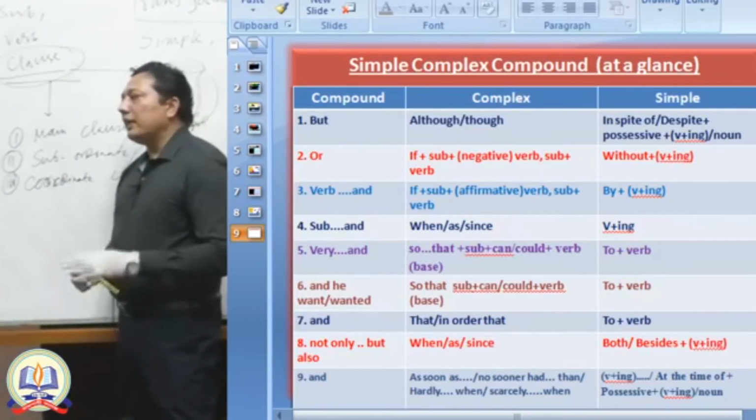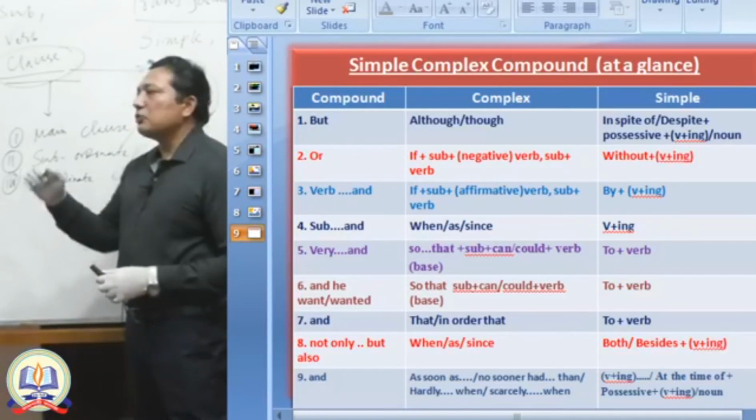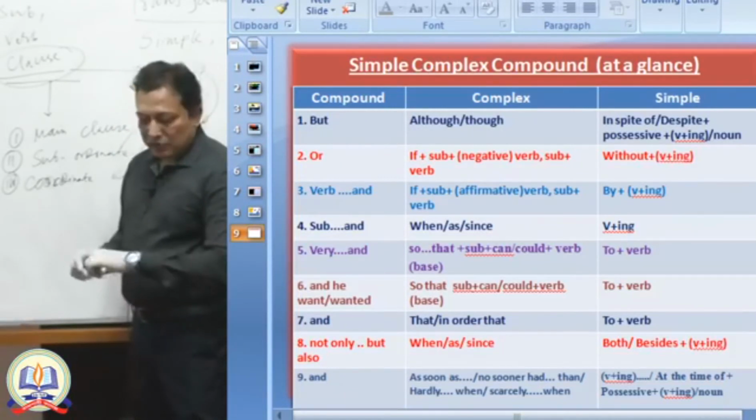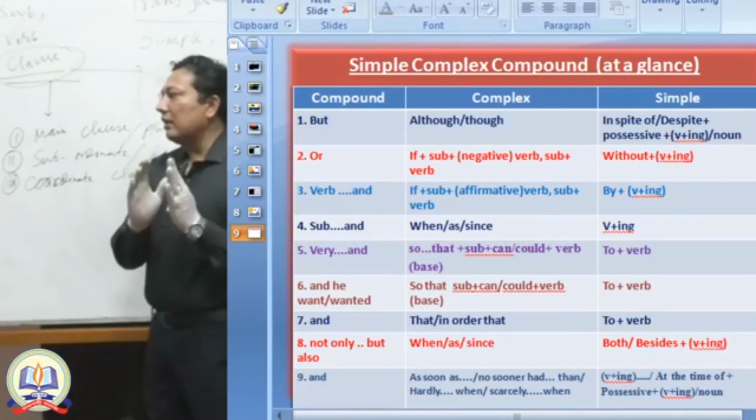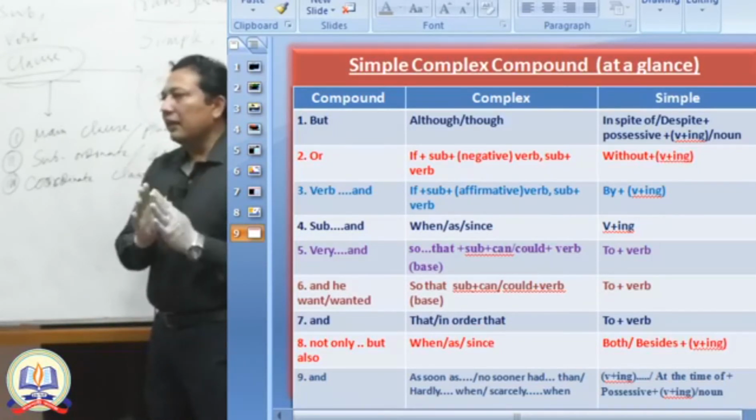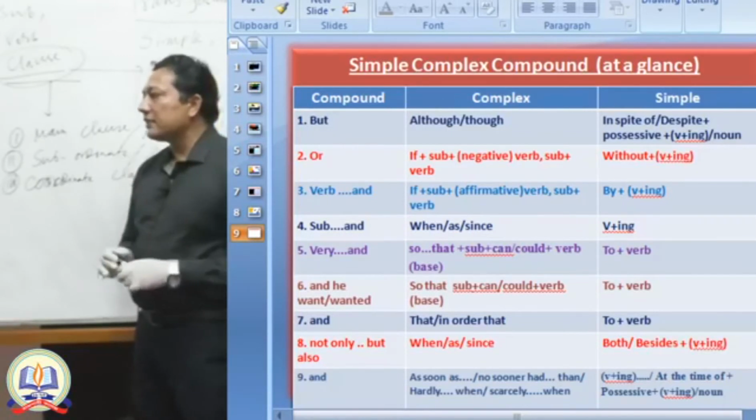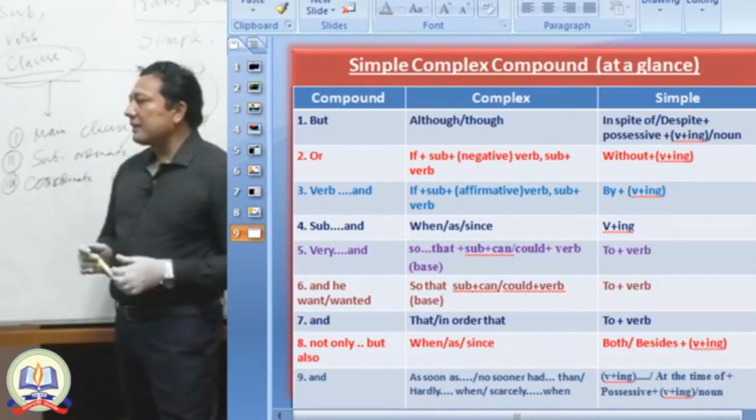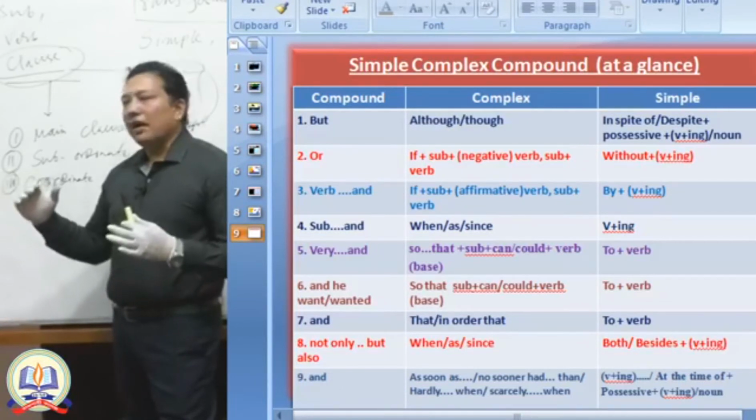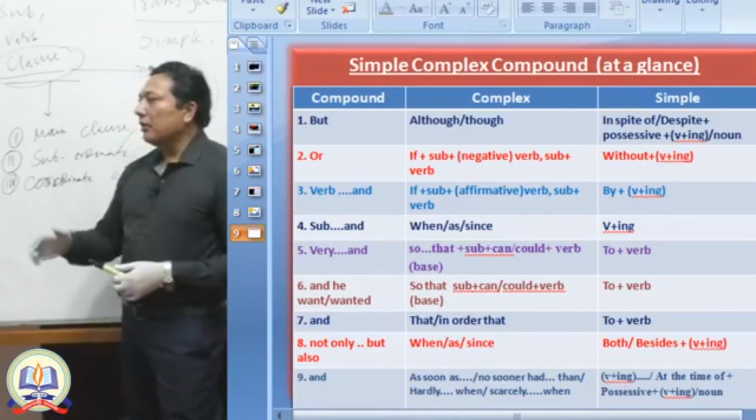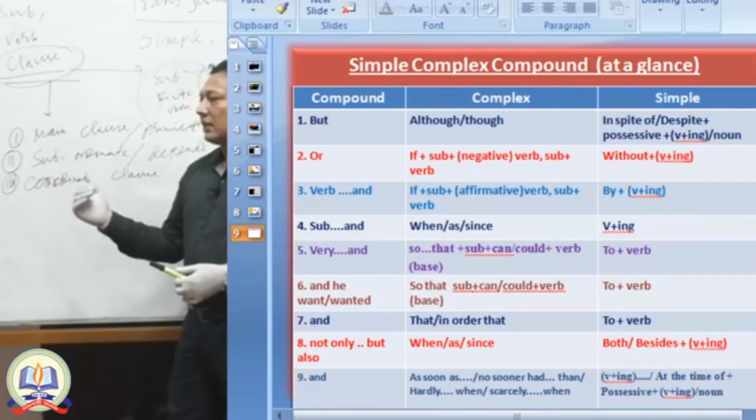And when you write a simple sentence, you have to use by plus ing. By using by plus ing, you can ensure that it has an affirmative meaning and you are writing a simple sentence. Then subject plus and, when, as, since, verb plus ing. If I give you some examples from each structure, it will be much easier.